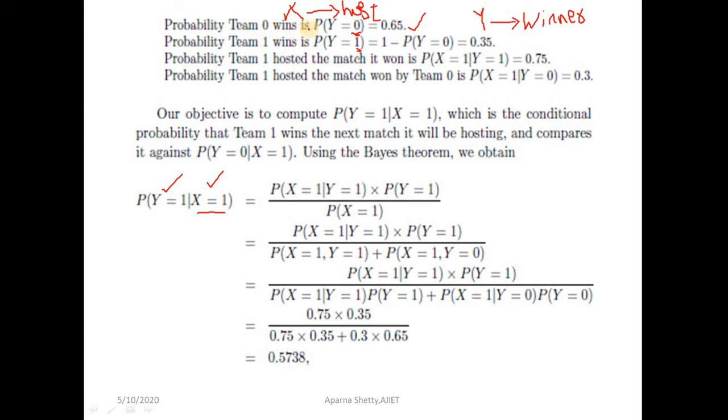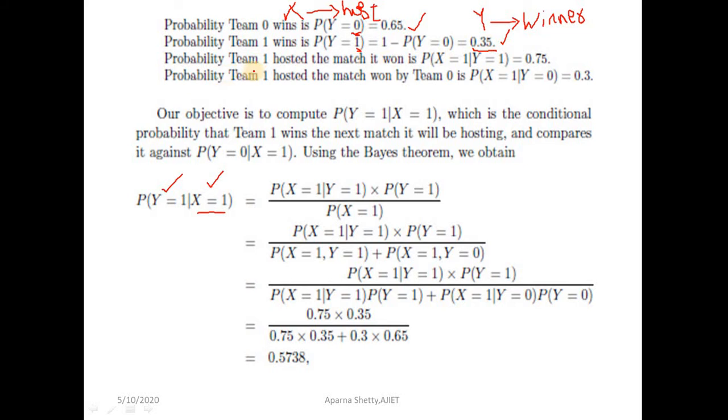The probability that team 1 wins the match, P of y is equal to 1, is equal to 1 minus P of y is equal to 0, so it is 1 minus 0.65, which is 0.35.